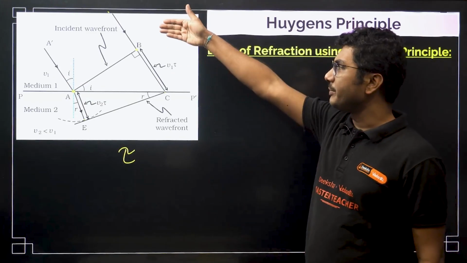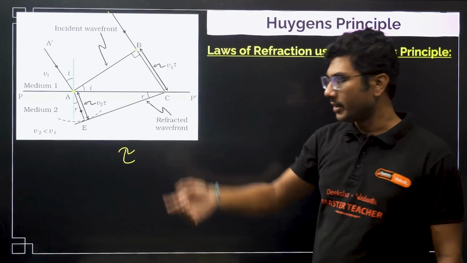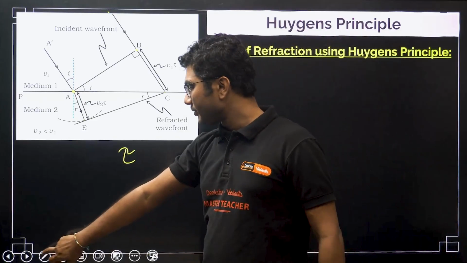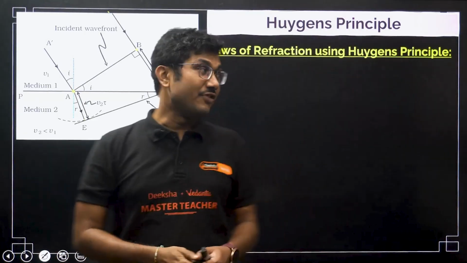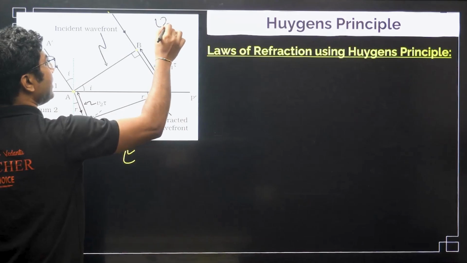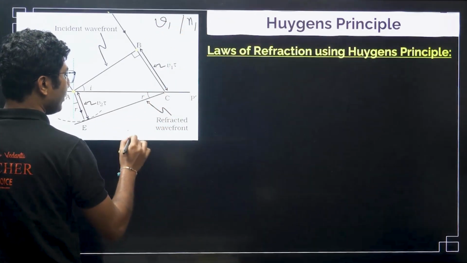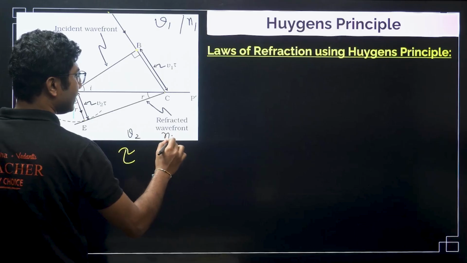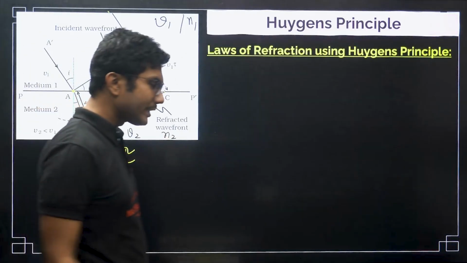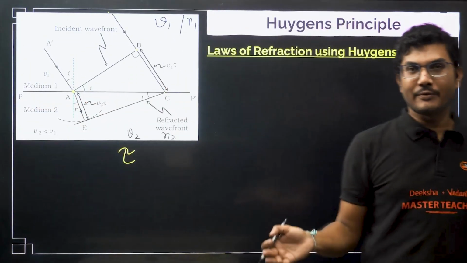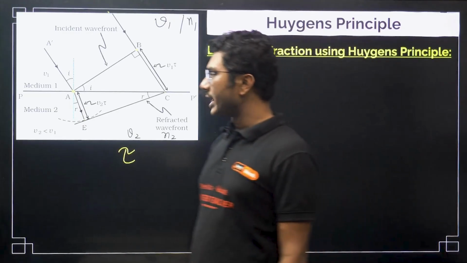The difference is in the speed of light. In the first medium the speed of light is V1. So, V1 is the speed of light and the refractive index of the medium is N1; V2 is the speed of light and the refractive index is N2. Okay, there is a relationship between speed of light and N1, N2, right. We will try to use that fact.